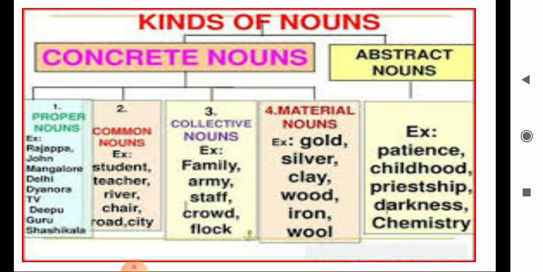Collective noun. Collective noun is like army, police, crowd. There is a big crowd in the shop. So, crowd, which means there are a lot of people standing there. So, it's a collective noun. Material noun. Material noun is all the materials basically, which is like silver, gold, fiber, diamond and all. An abstract noun is something that you can experience and feel but not touch. So these are abstract nouns. For example, patience, childhood, darkness, chemistry. So these things are your abstract nouns.